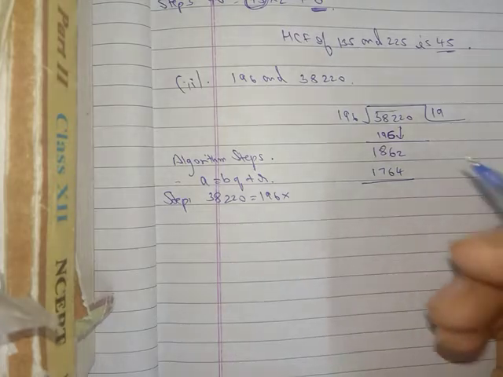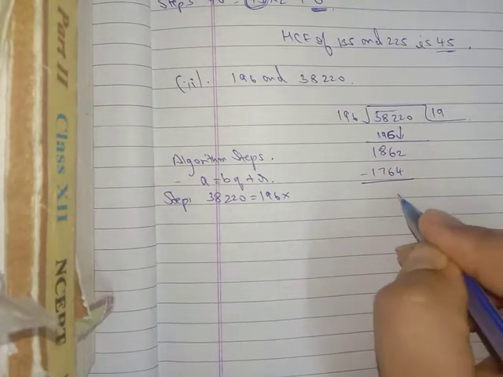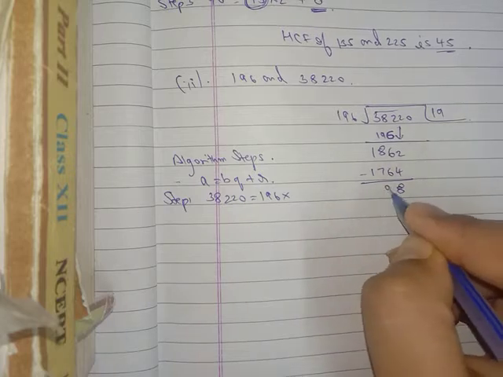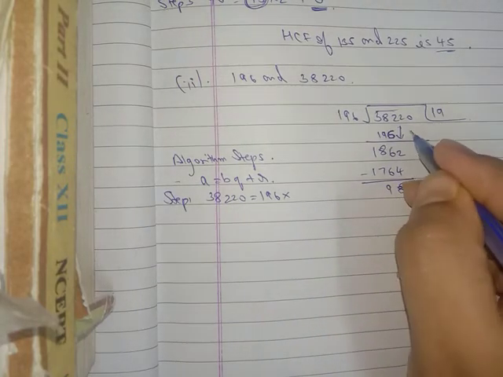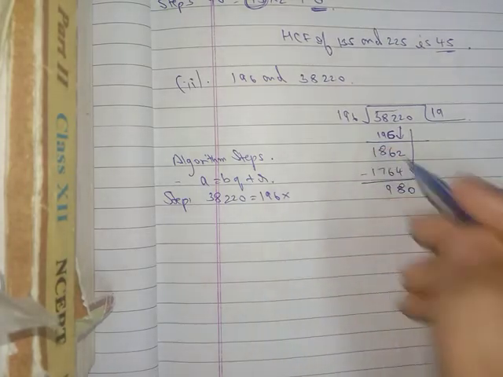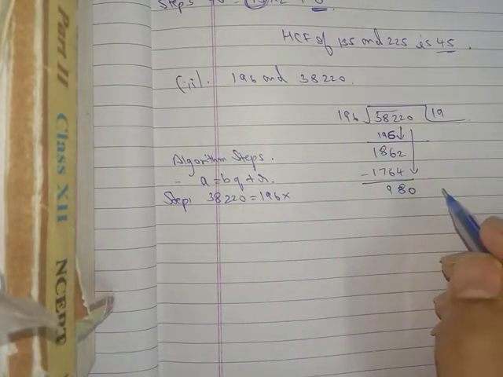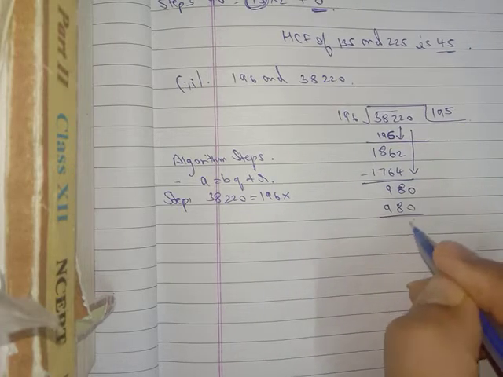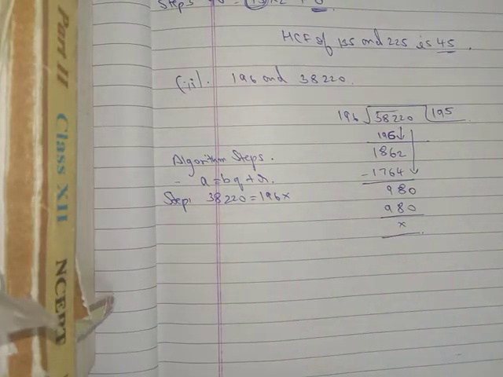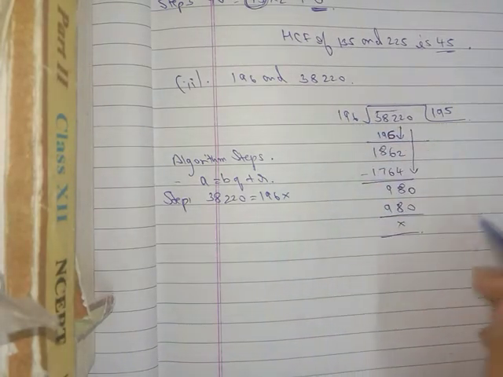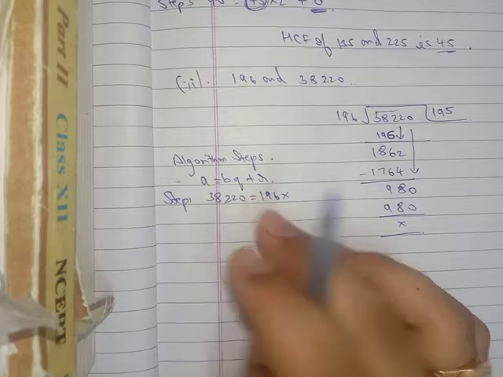And we have to do the subtraction after that. 12 minus 4 is 8, then it will come 98. Again 0 is left, so 196 will come 5 times, 5 times is 980, so it is completed. We don't have anything to bring down, so only one step is there.